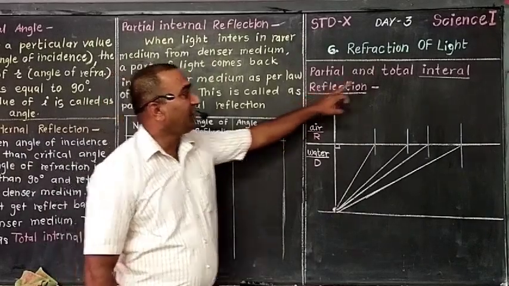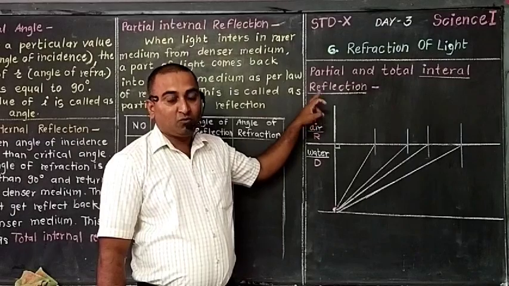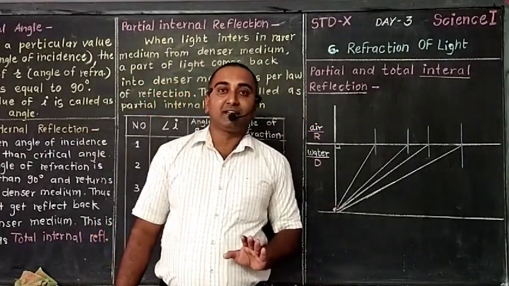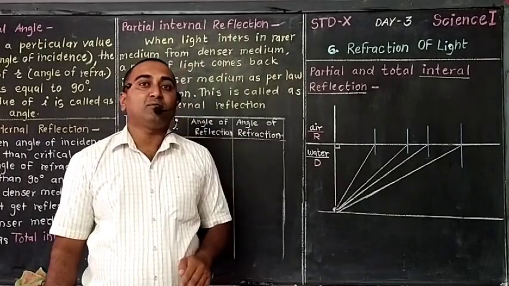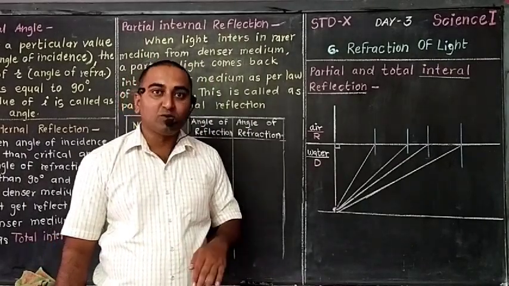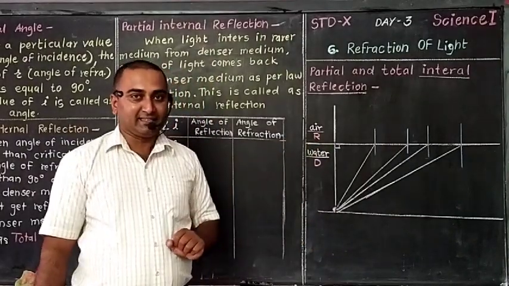What is meant by internal reflection? What is the condition necessary for internal reflection? Light should travel from optically denser medium to optically rarer medium. One example we are considering here.